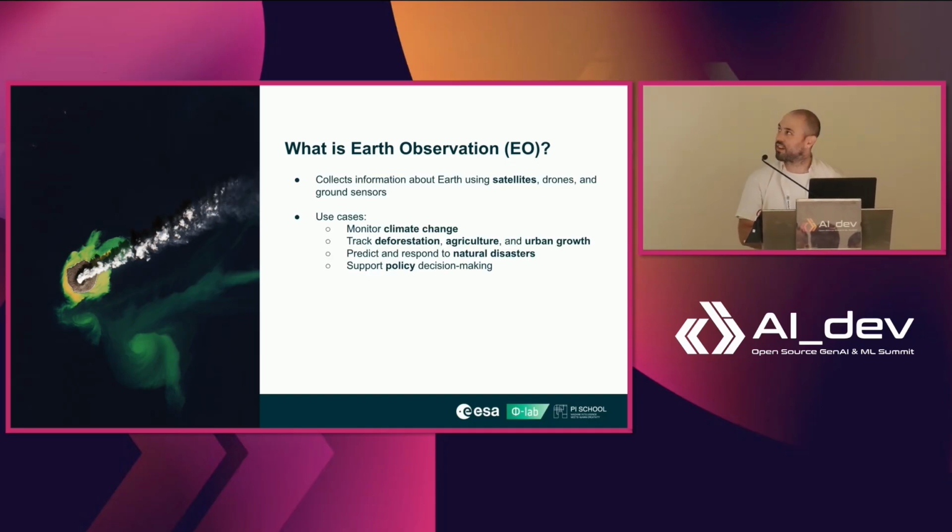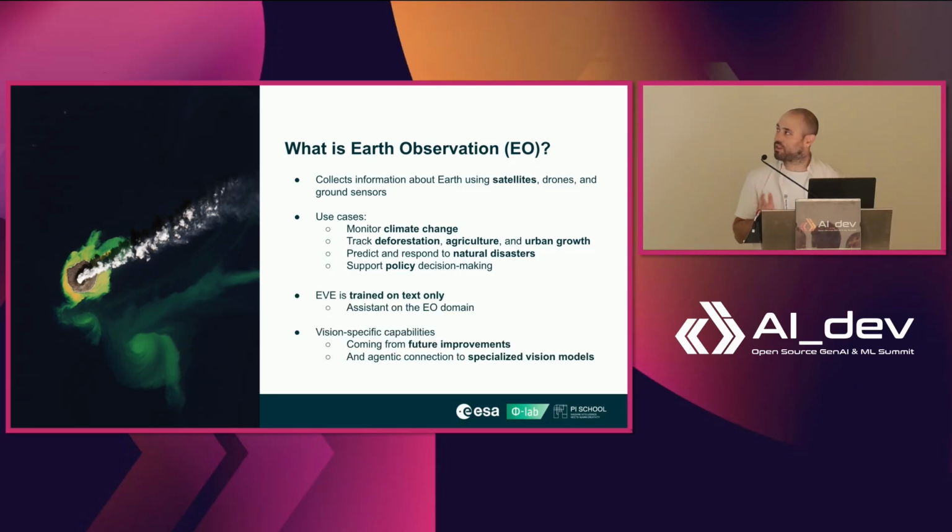Since I am not a domain expert, and probably a lot of people here are not, just a quick idea of what is Earth observation. Earth observation essentially is any kind of discipline that collects information about Earth using satellites, drones, or ground sensors. This is typically used for things like monitoring climate change, tracking deforestation, changes in agriculture, urban growth, things like this. Can also be used to respond to natural disasters or support policy decision-making.